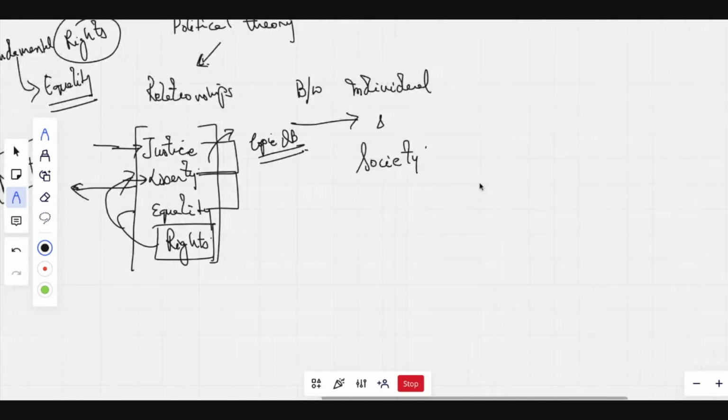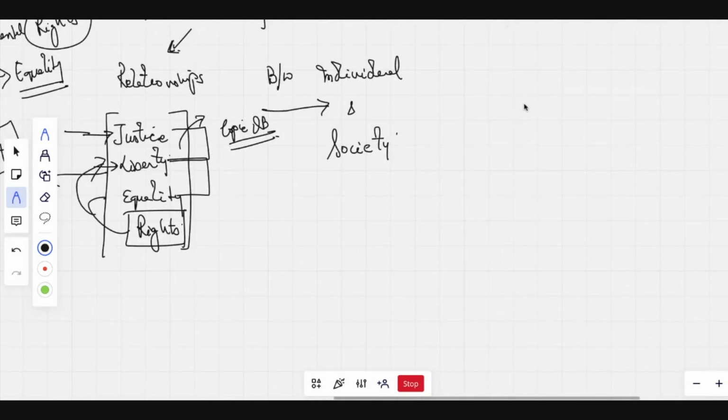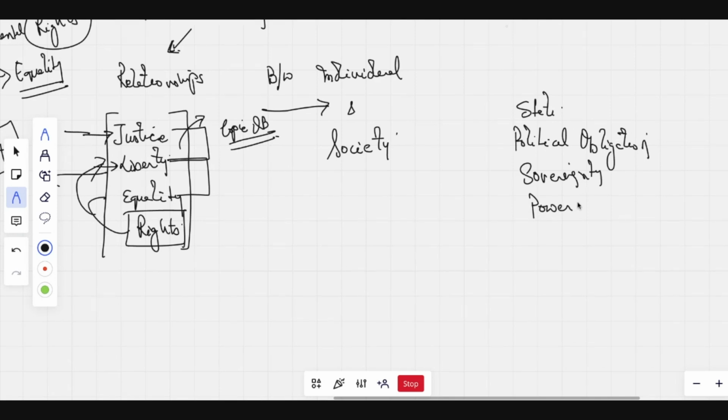Now, when we look at the other section, we have state, we have political obligation, then we have sovereignty, we have power. These are topics that we need to cover collectively. Why? Because there is a relationship between political obligation and sovereignty, or between state and sovereignty, right?